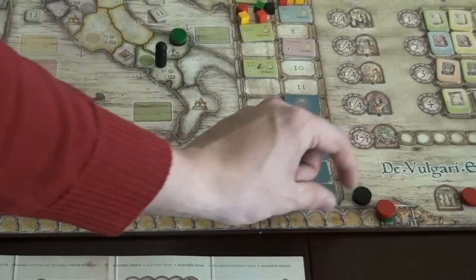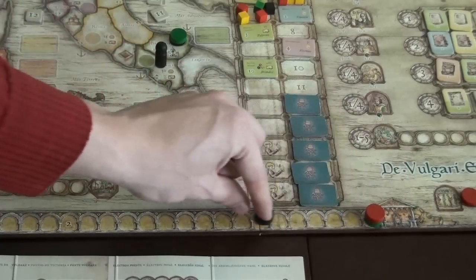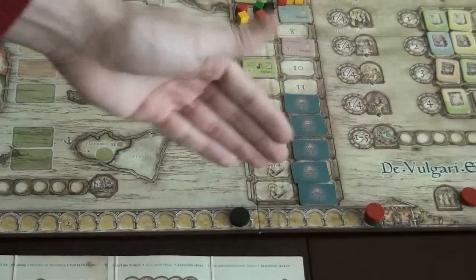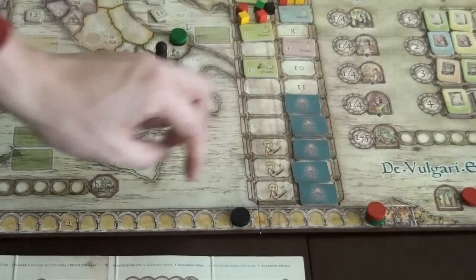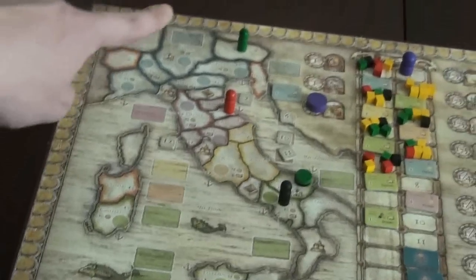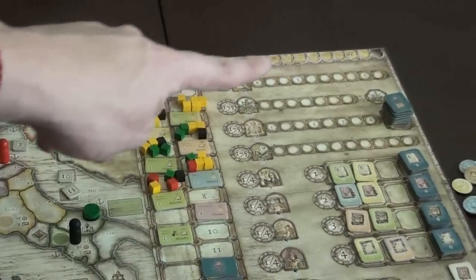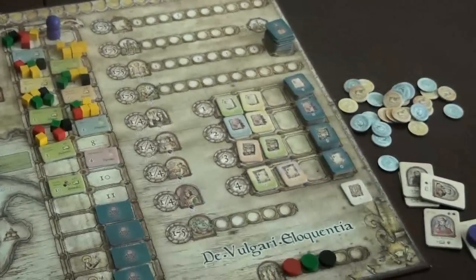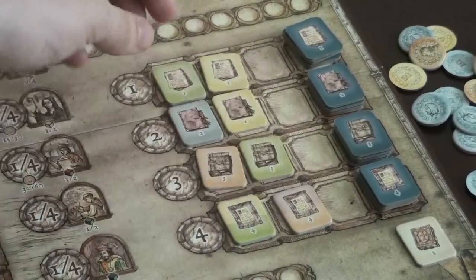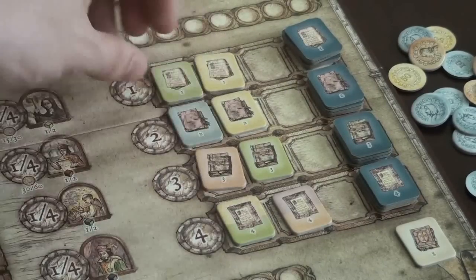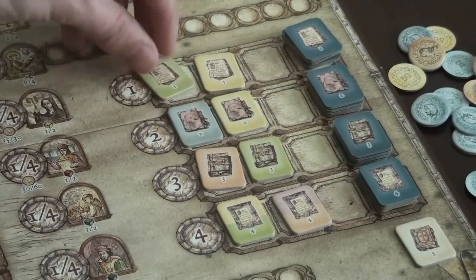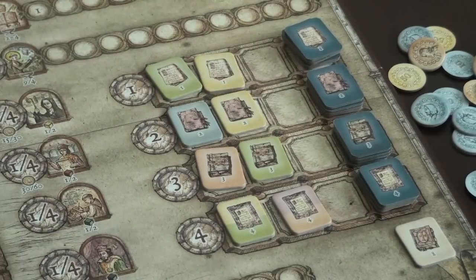If I take some knowledge, I mark it on this track. It's a knowledge track, and it shows the level of our knowledge. Each player begins with level 1 of knowledge, and there is a 2, a 3 somewhere here, a level 4, and even a level 8. Because what we can do with this is study manuscripts. Those manuscripts are also divided by level 1, 2, 3, and 4. So if I have, for now, level 1 knowledge, I can only study those manuscripts from level 1.